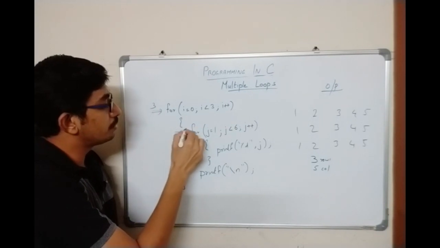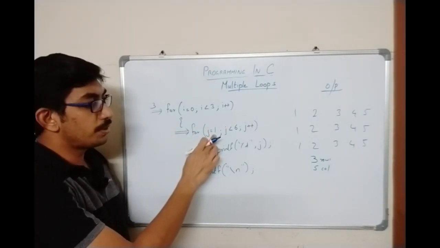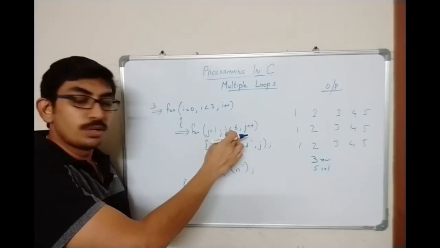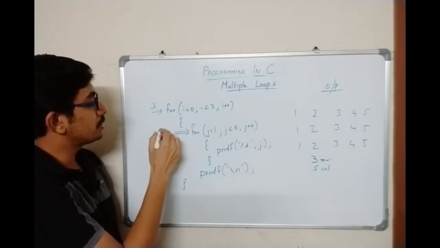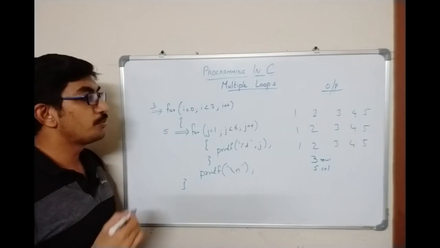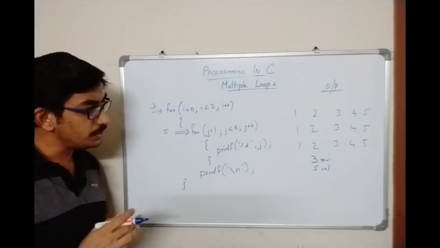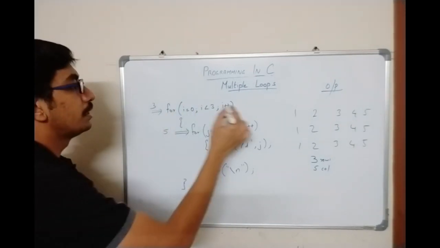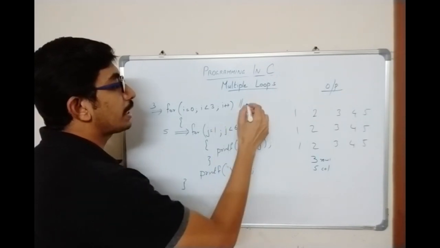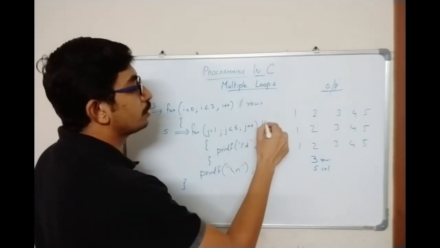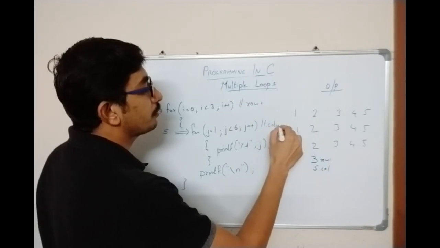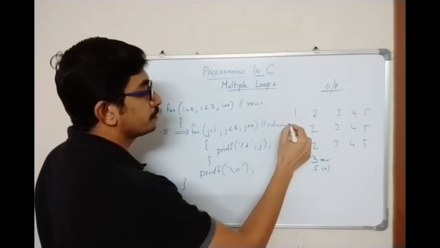And what about this loop? J starts from 1 and goes up to 5. From 1 to 5 the condition is true, which means this loop is working for 5 times. So one thing you can infer is that the outer loop is controlling the number of rows and the inner loop is controlling the number of columns.